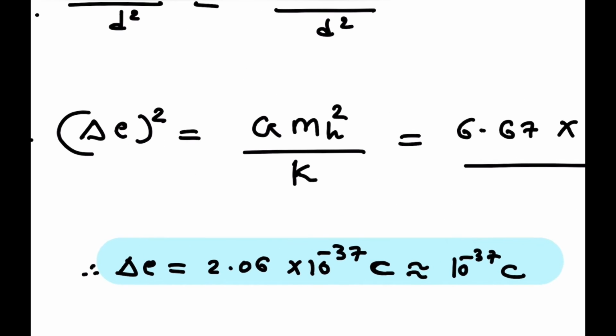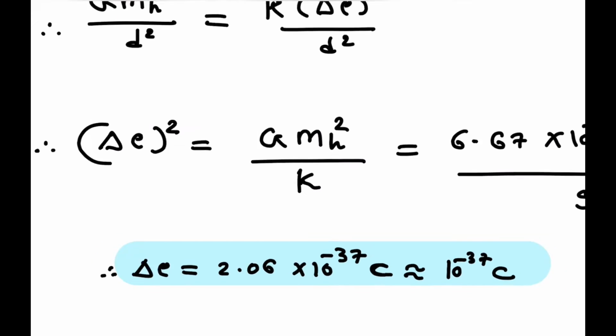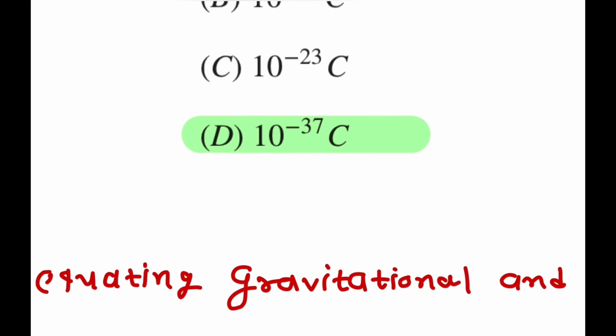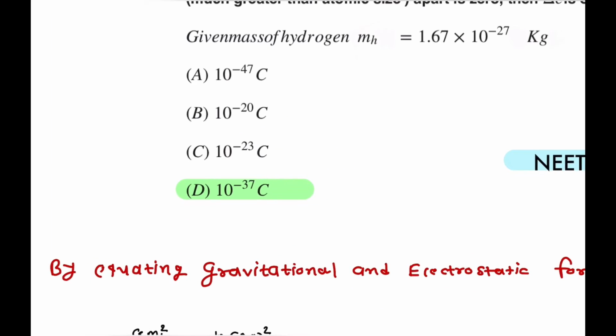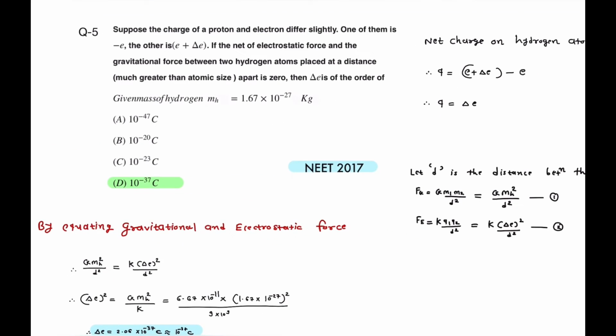So delta E is nearly 2.06 into 10 to the power minus 37 Coulomb. So approximately it is 10 raised to minus 37 Coulomb. That is your delta E, the charge, approximately 10 raised to minus 37 Coulomb. So option D is correct.